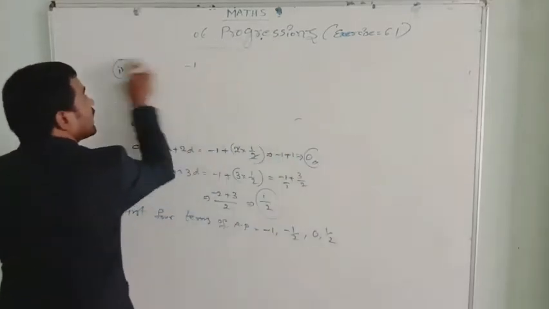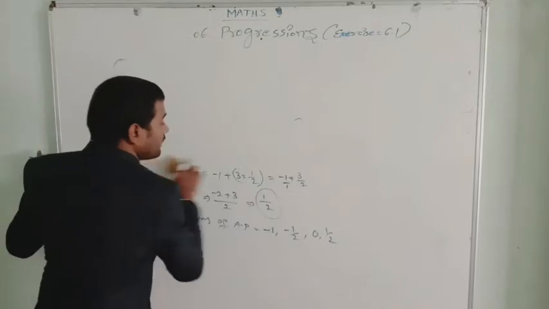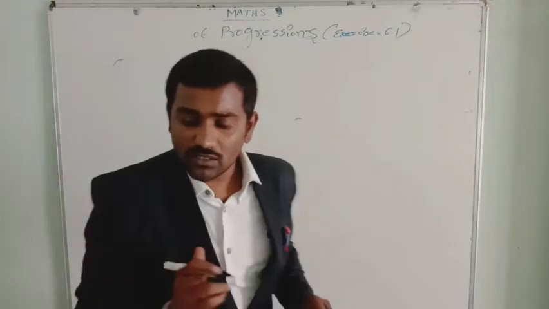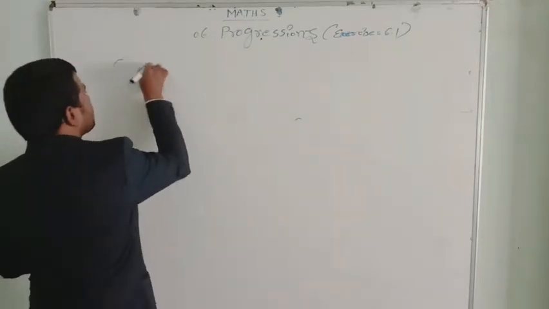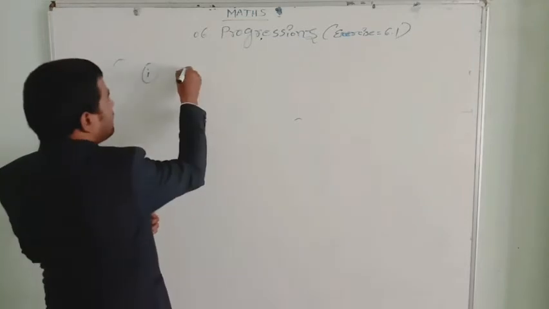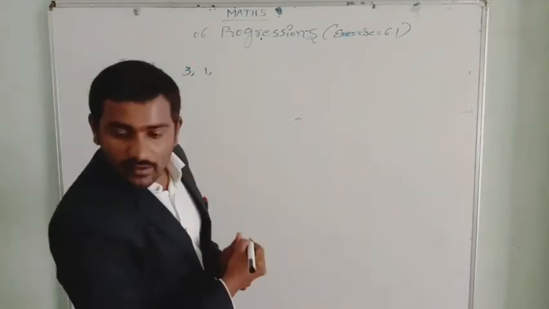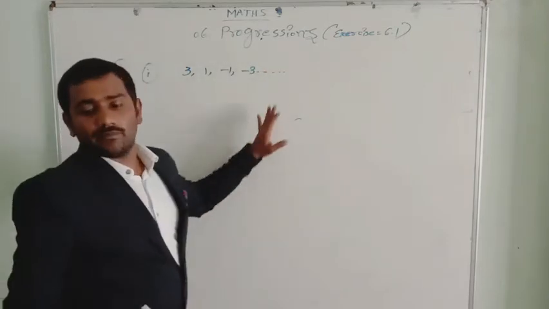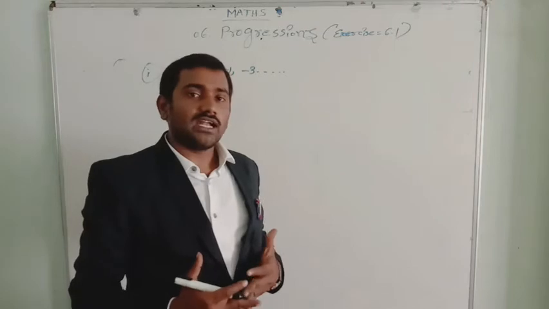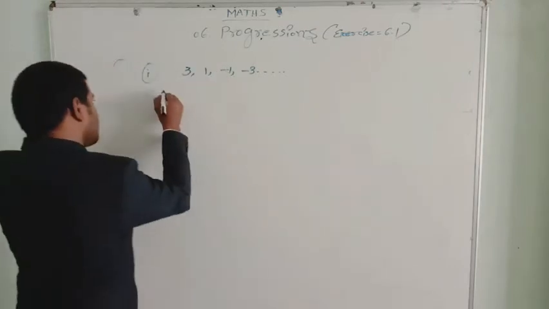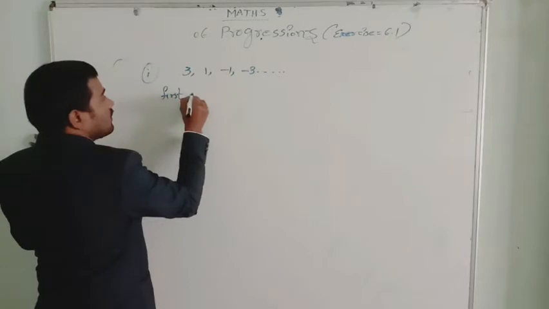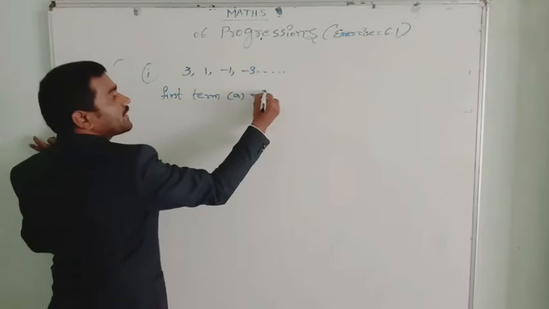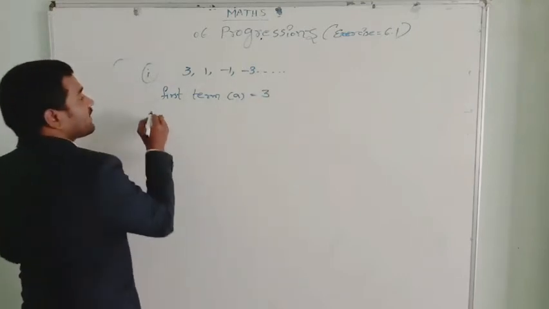Let us see how we can write this. Out of these 4 problems, I will explain 2. Okay, the first one is 3, 1, -1, -3. These are the numbers. Now let us see what we need to write. First term, denoted by A, equals the first term, which is 3. Yes. Now we need to write the common difference.